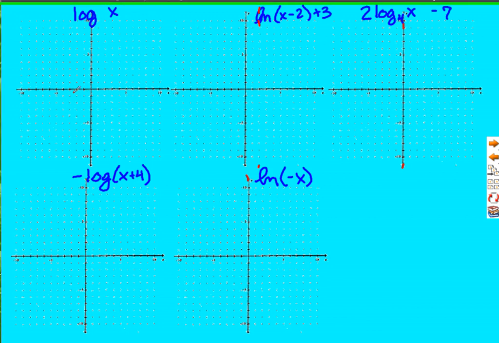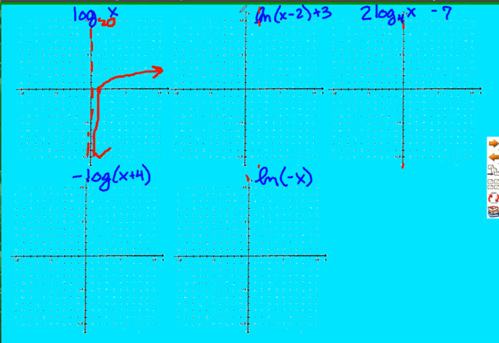So the way we will graph these: log of x means you put your starting point at (1, 0). You draw your vertical asymptote, and you start by going up really quickly, and then when you hit your point, you flatten yourself out, and there you go. Whether that's log base x, log base 2 of x, log base 20 of x, doesn't matter. That's going to be the most that we go into graphing these.